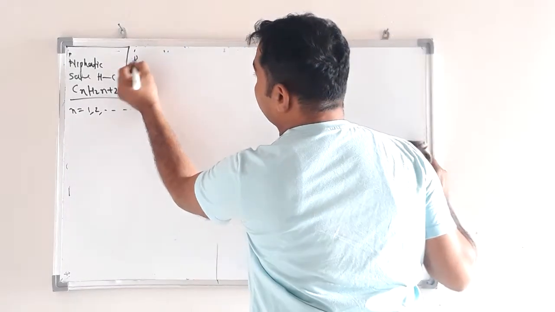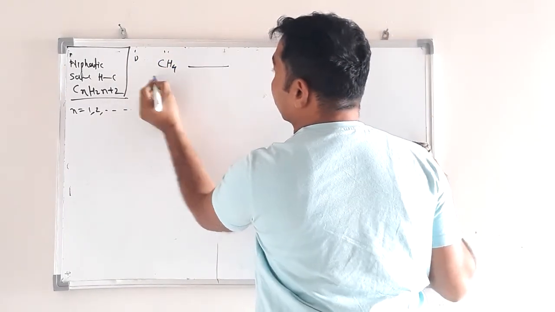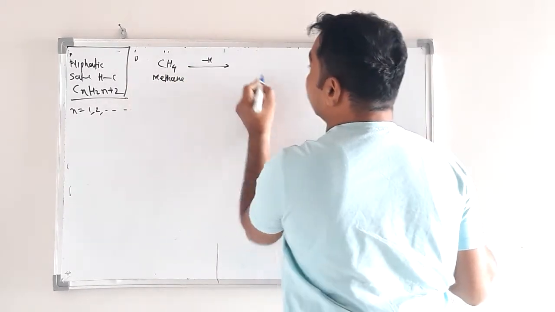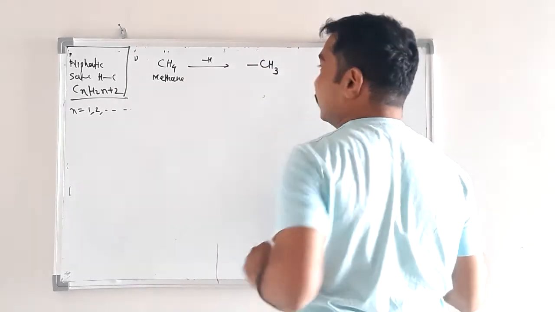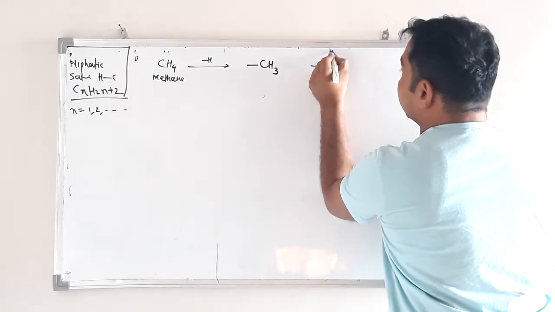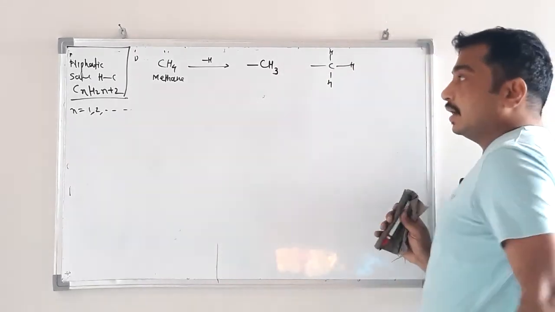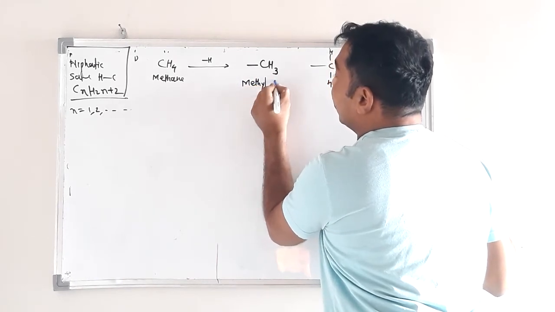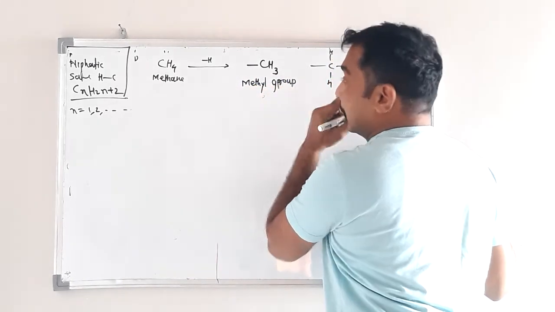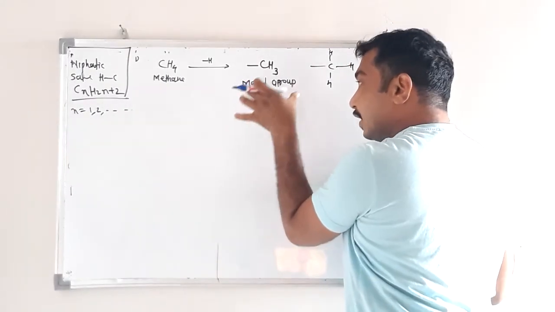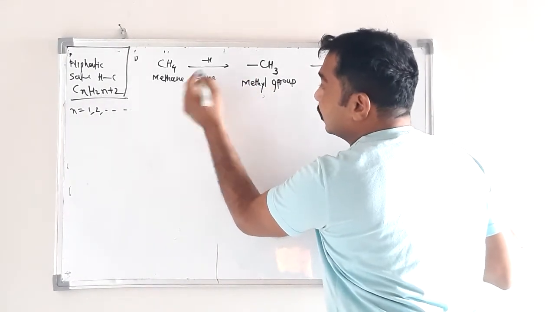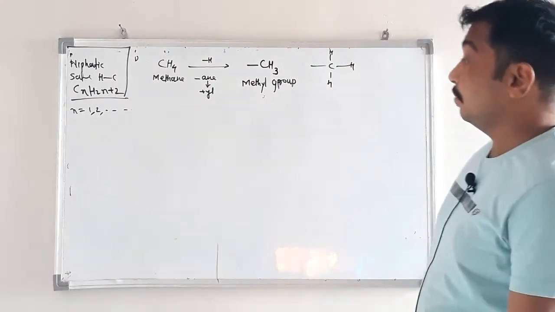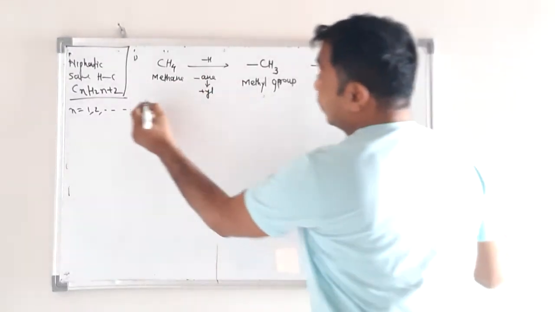So first, CH4, this is methane. Remove one hydrogen, then CH3, and one bond is still free here, like this. Okay. So this is known as methyl group. The methyl group name is obtained by removing A and E from the name of the alkane and adding YL group. Methane, methyl.